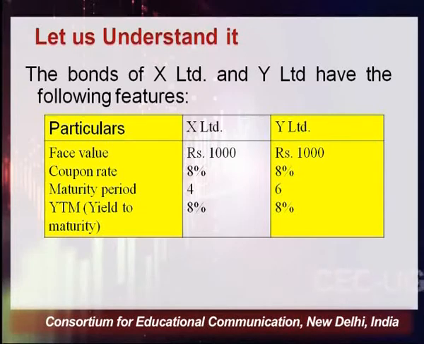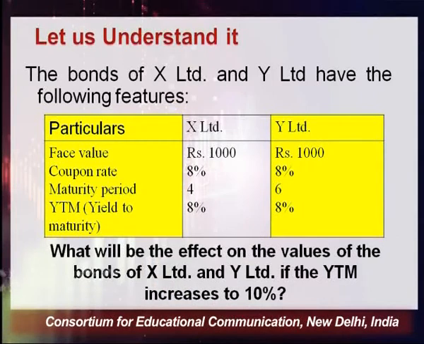Now we have to understand why it is given, because we have to understand the change of time. In the first case, the maturity period comes to be 4 years, whereas for Y Limited it is 6 years, and yield to maturity is given 8% and 8%, that remains the same. So we are actually putting all other values at par so that we can examine what will be the impact of change in the maturity period if my YTM remains the same. Yield to maturity remains the same here, 8%, and now we are going to examine what is the role of maturity period in terms of a given yield to maturity, that is 8%.